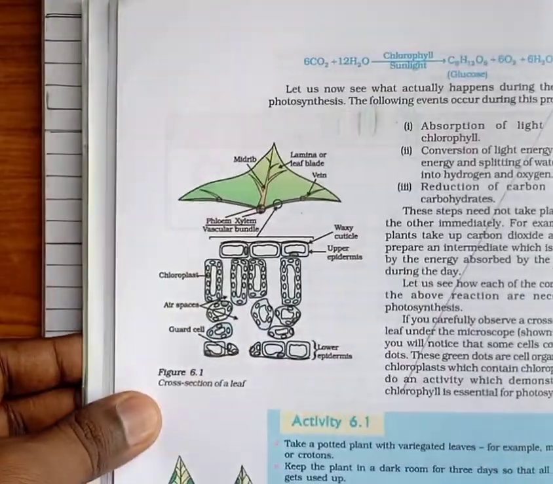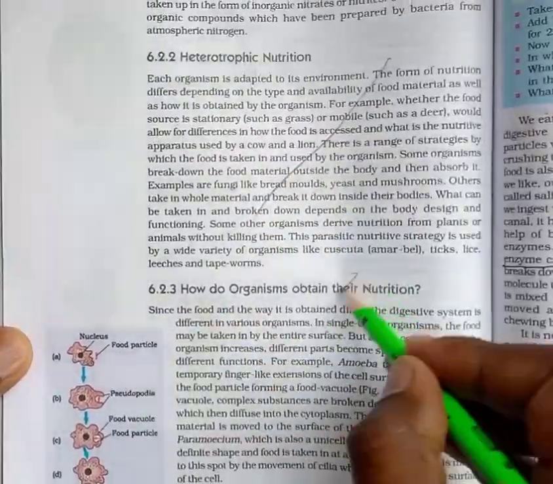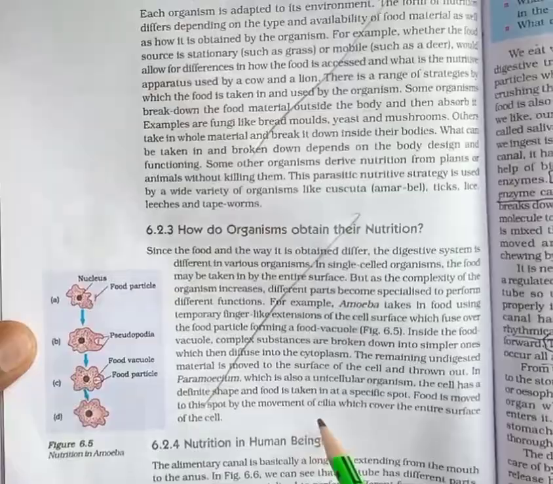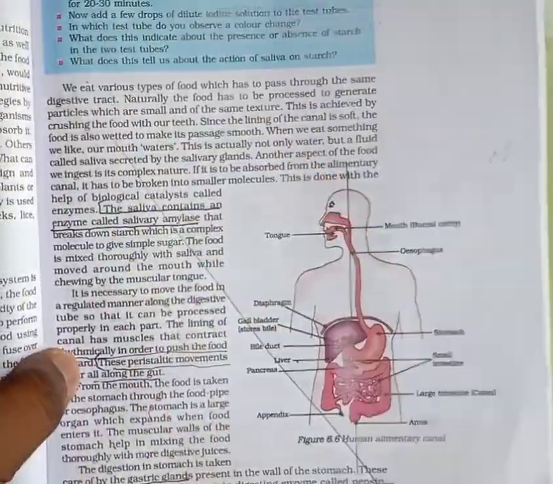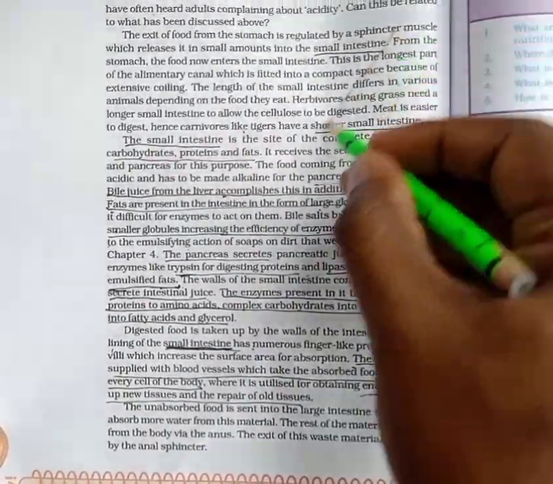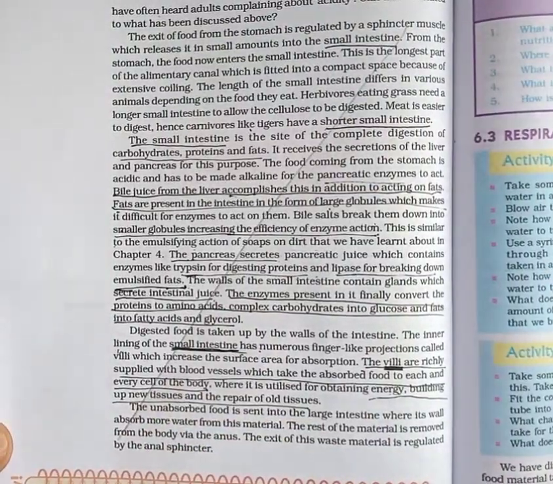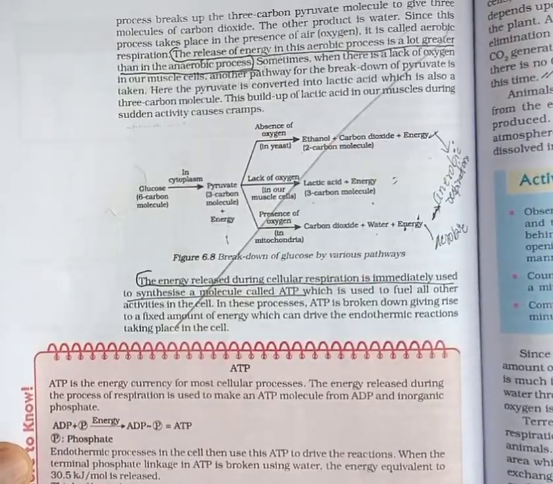This has already been studied in class 8, so it is not there for the examination point of view. From life processes, the skipped topics are the introduction, that is what are life processes, then nutrition and respiration, which have been completely deleted.